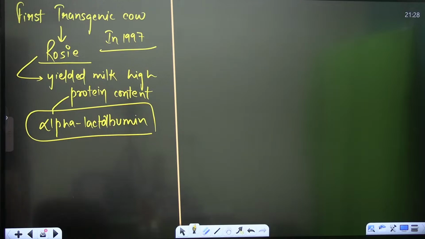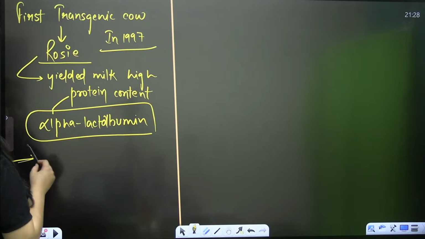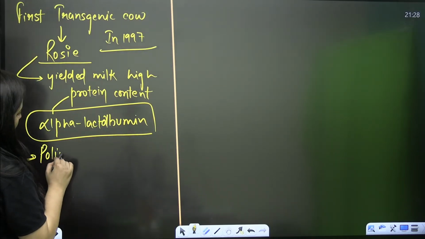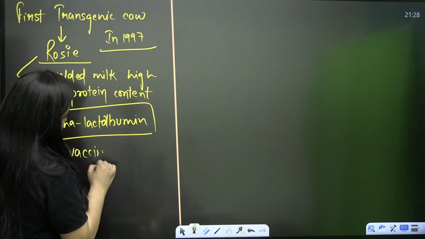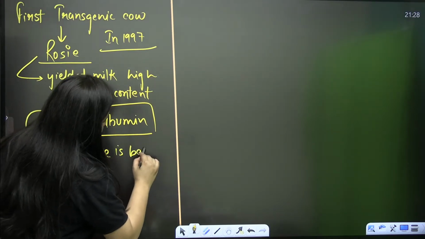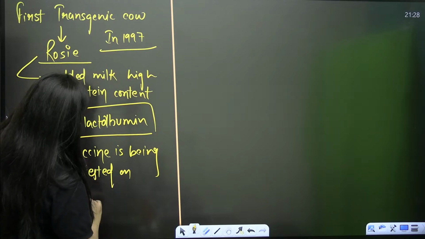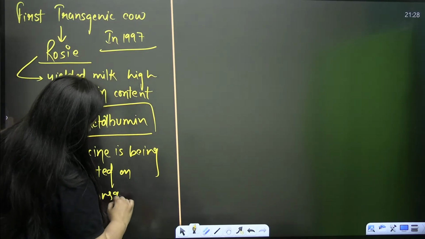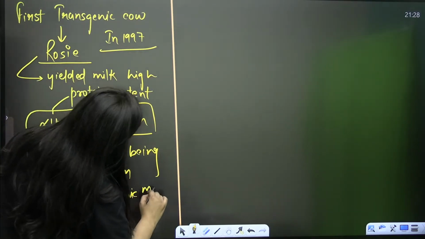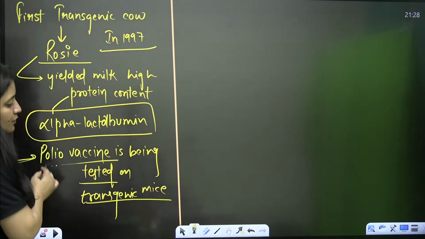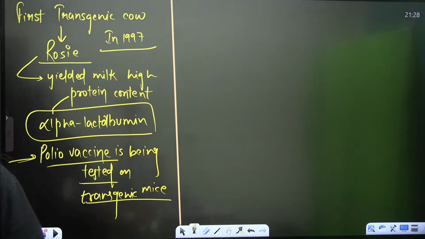So as I said, they are used for chemical safety testing. Even for vaccine safety testing, like the polio vaccine, it was being tested on transgenic mice.